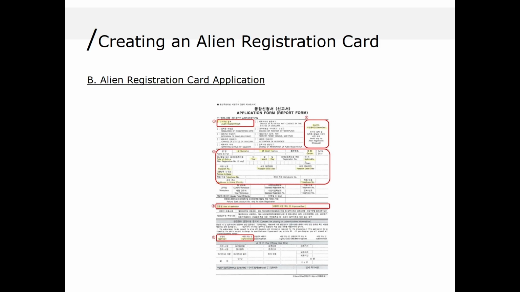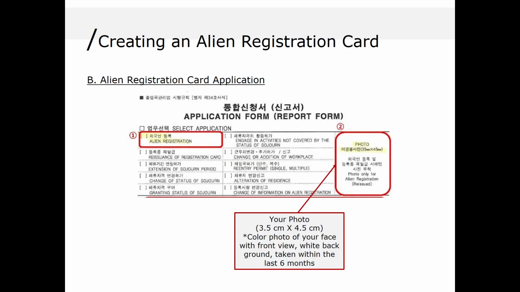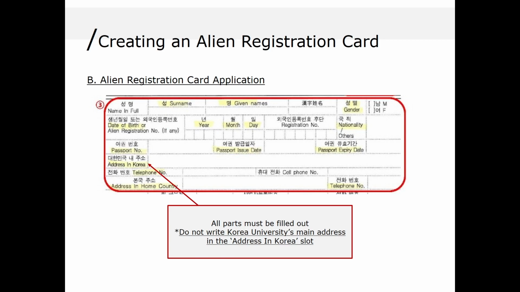You have to write down your real address specifically. If you stay at KU on campus, our dormitory, then you can write KU dormitory address. If you write KU main address or wrong address, then your application will be rejected. Here you can see each step once again. Here in this part, your address.